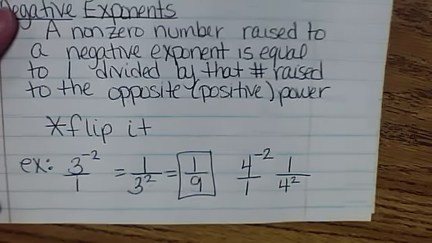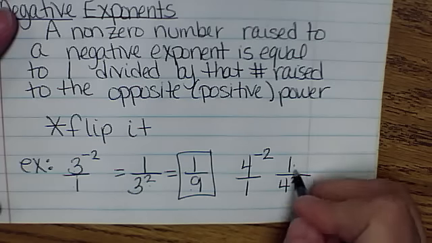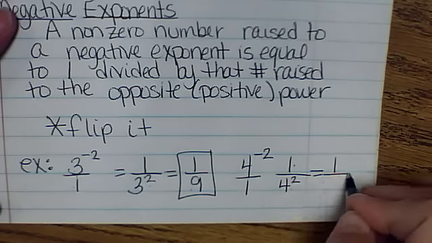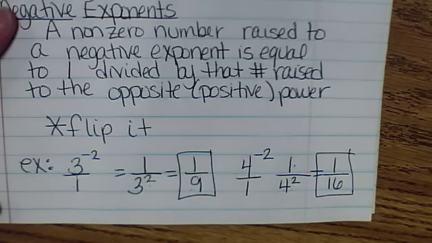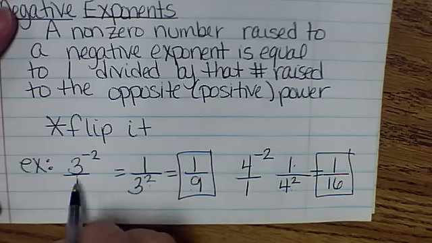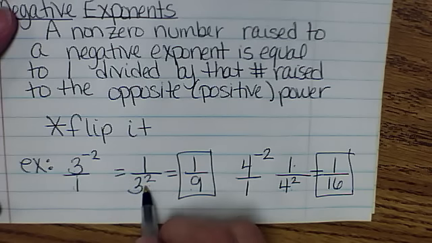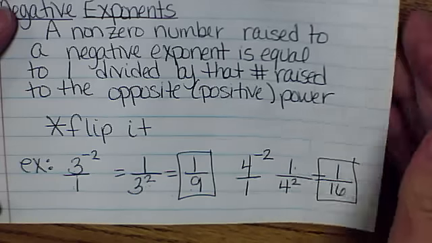You are not using a calculator on this. You are doing this without a calculator. 1 over 4 squared. 4 squared is 16. And that's your answer. You put a 1 under it, you flip it over, and you square it or do whatever the exponent is. Okay.